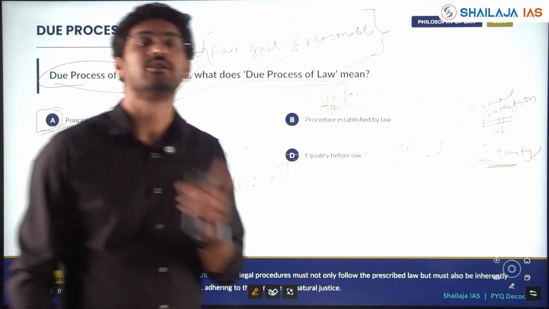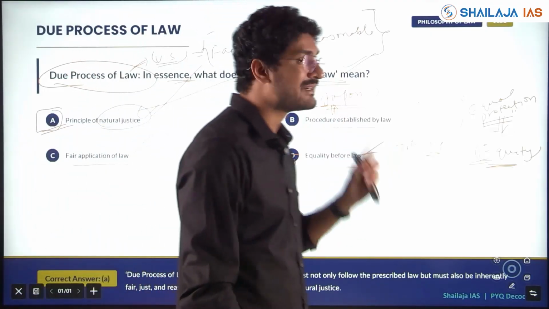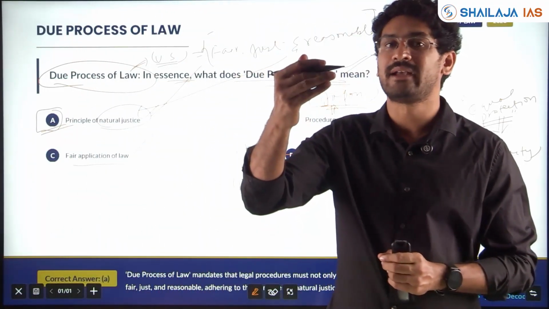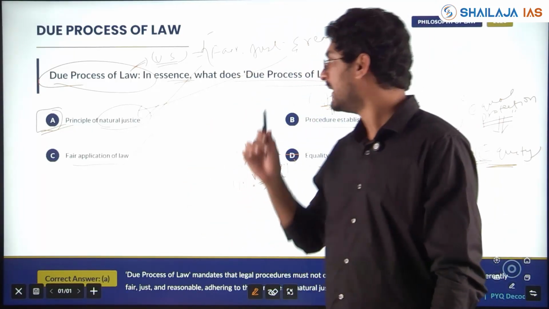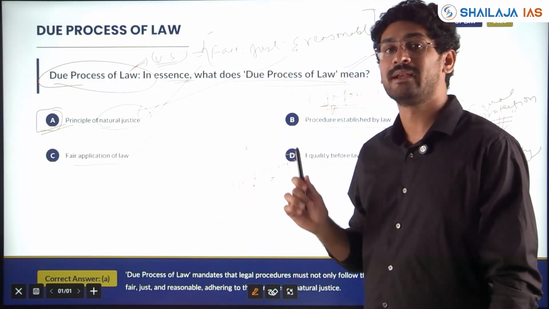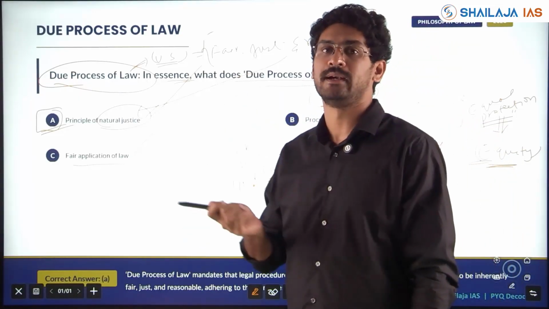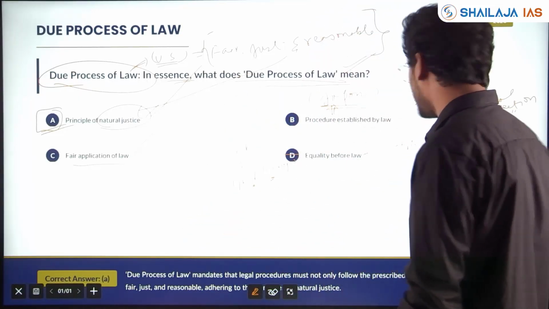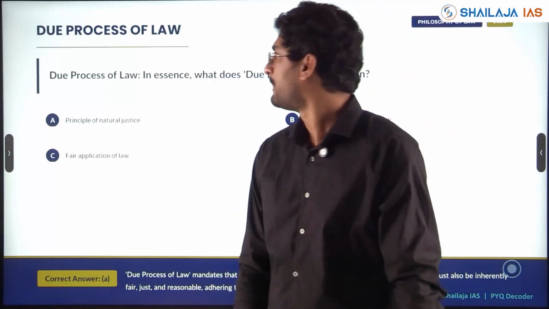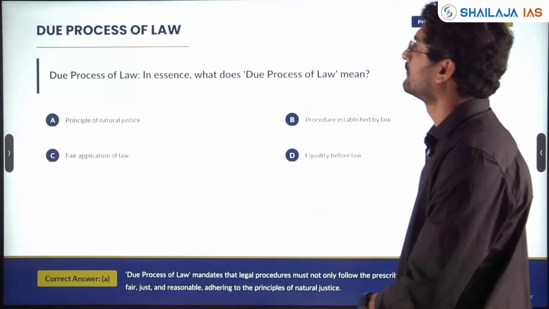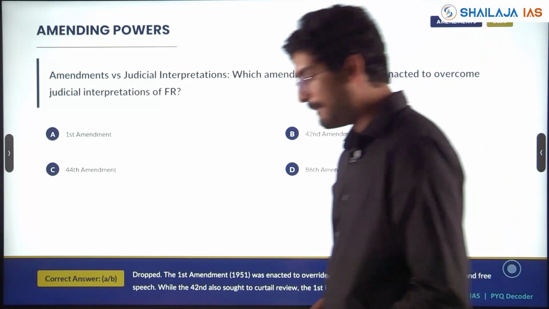So all these concepts should be clear before reading fundamental rights blindly. These concepts should be very clear for the prelims, and the questions are coming like this, the applied part. It was asked in 2023. We'll go for the next question. The amending powers.